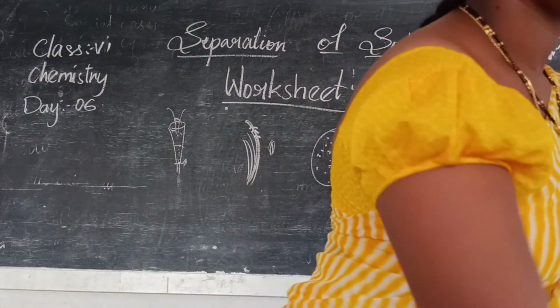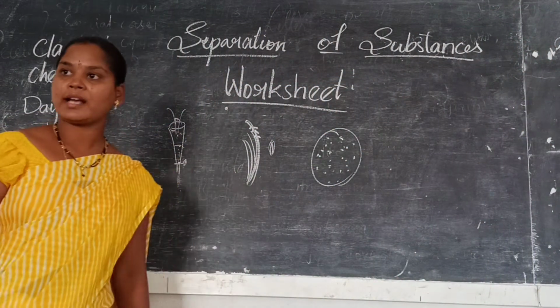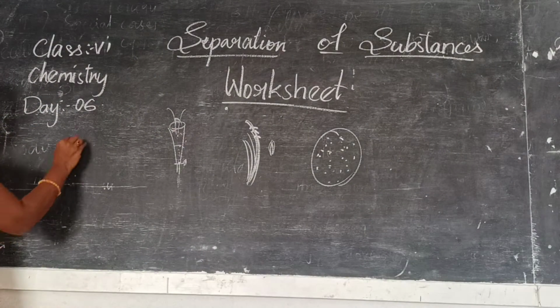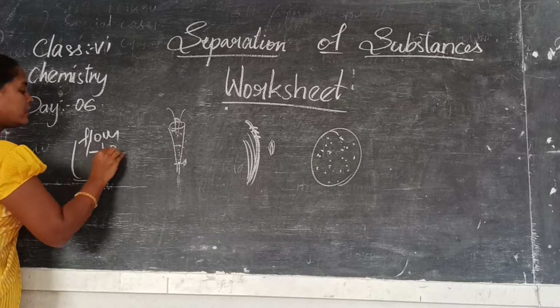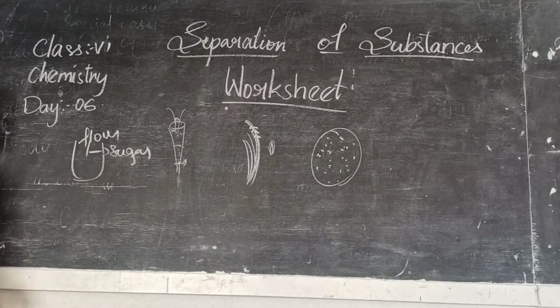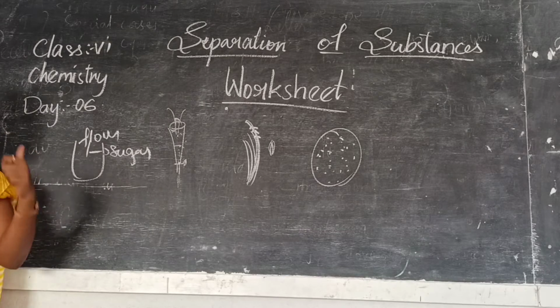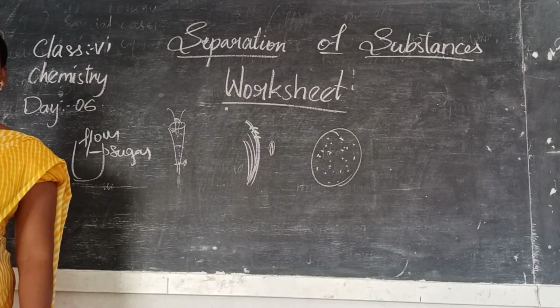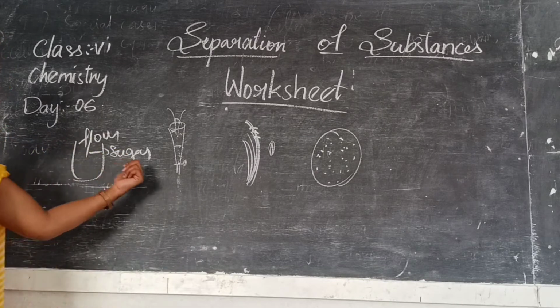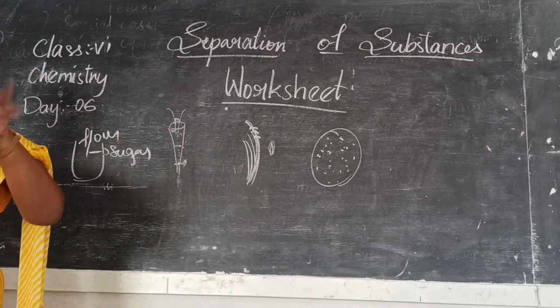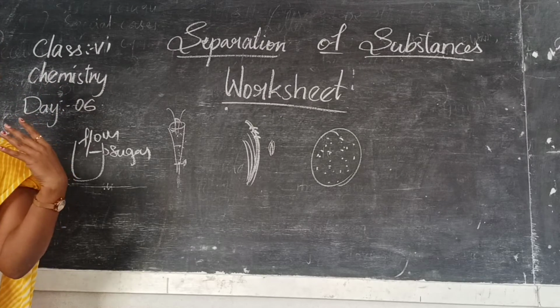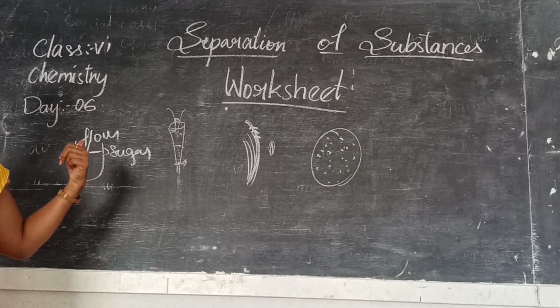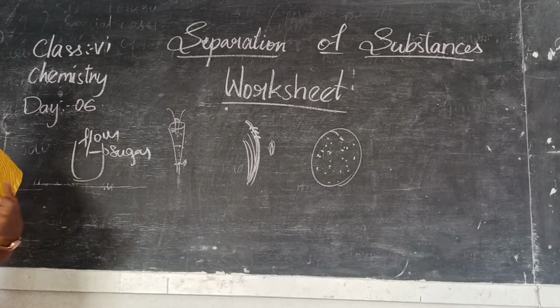So here, first what we have to do, we have the mixture of flour as well as sugar. So this is a mixture of flour and sugar, no? So what we have to do is put water in this and mix it. So what happens then? Sugar will dissolve in the water. Okay. And what can we see there? We can see only flour, right?